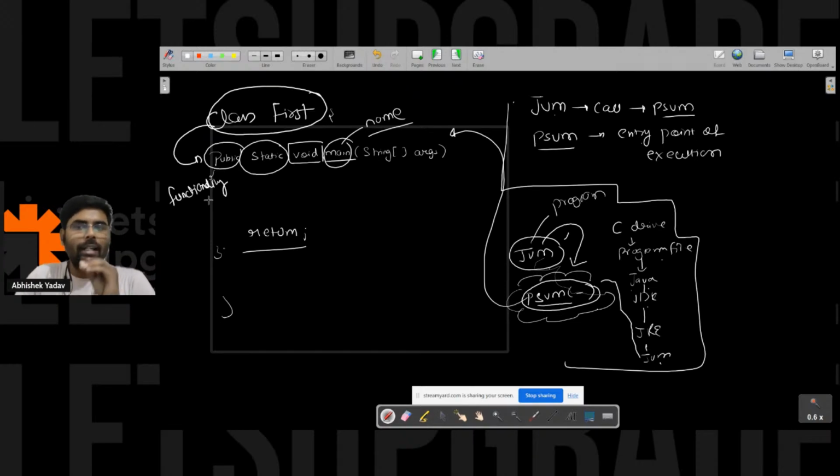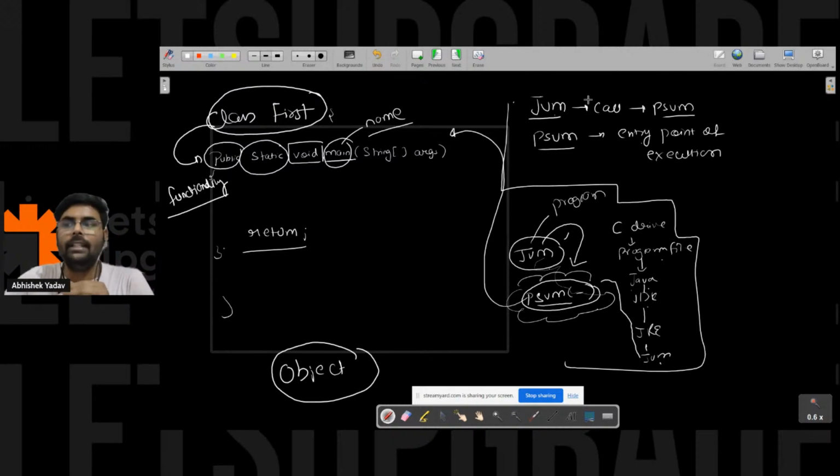In order to access the functionality, the properties of a class, we have to create the object. So who will create the object? JVM will create the object.